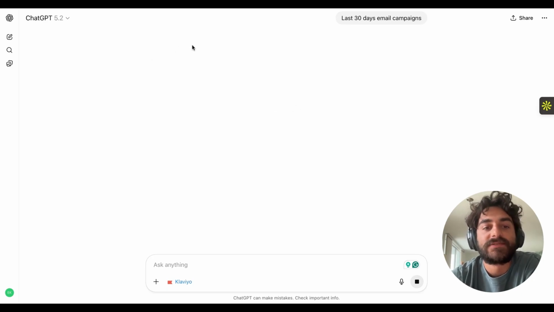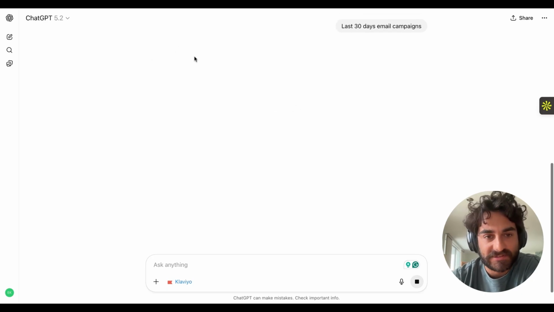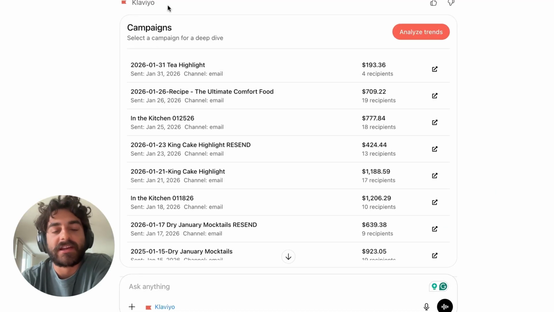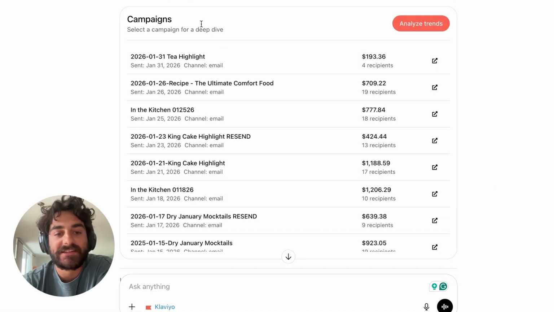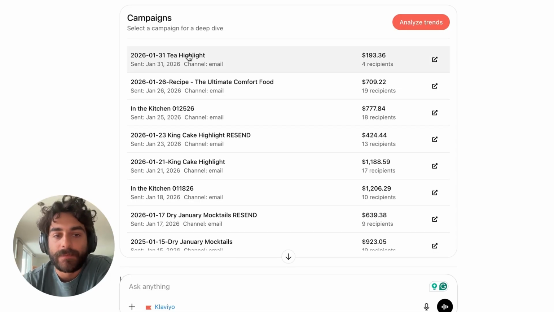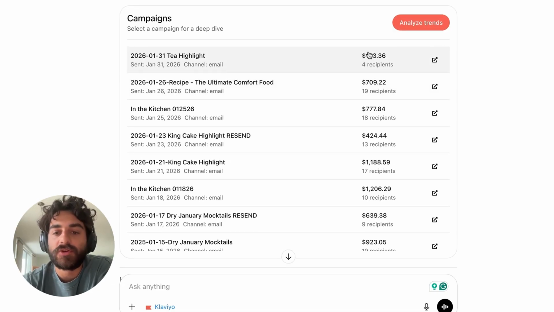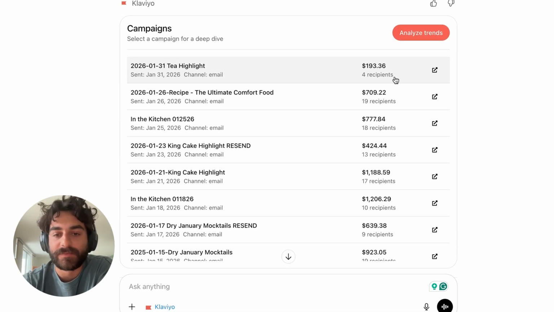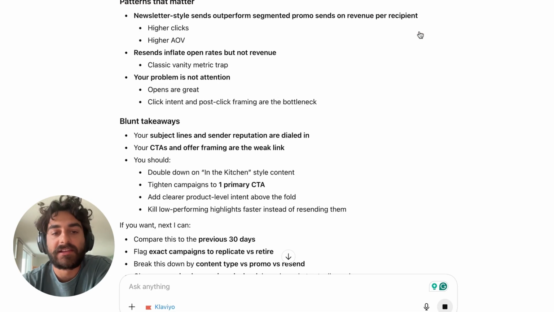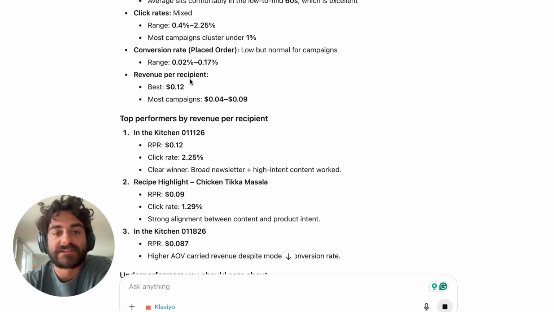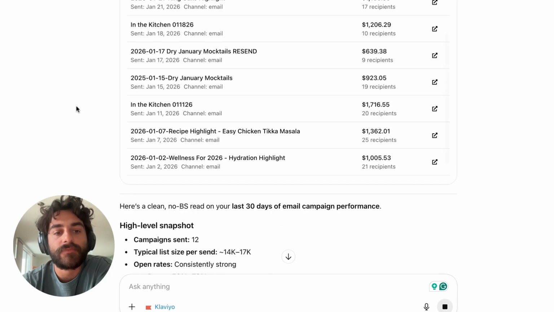And now this is what the user interface looks like. We just saw it for a second and hopefully it'll come back. There it is. Okay, so this is what the app UI looks like. And it is cool. We can see our data from the account right here in ChatGPT. So over here, basically we have the name of the campaign, date it was sent, channel, and then we have the revenue and then the number of recipients that purchased. So if I click analyze trends over here, it looks like it already generated this right below.